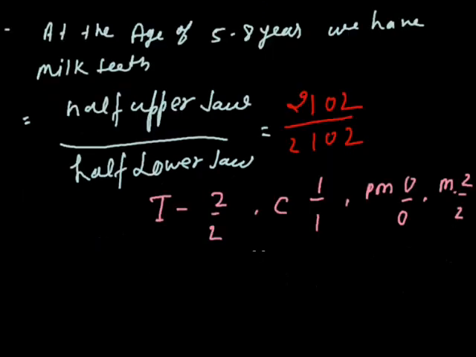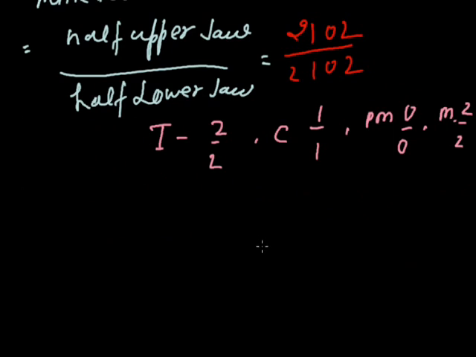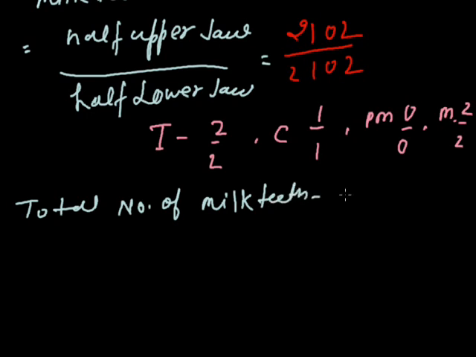If I would like to calculate the total number of milk teeth in the body, how can I calculate?